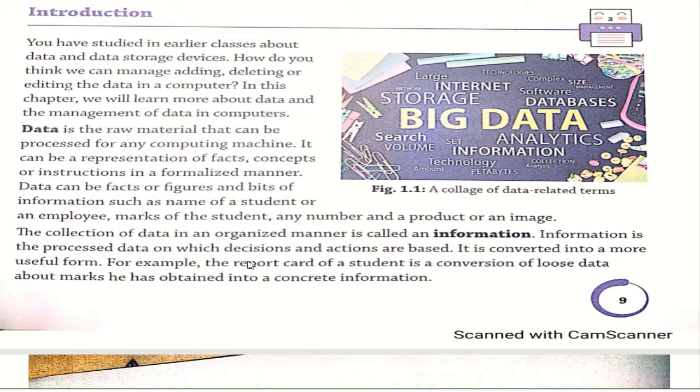Information is processed data on which decisions and actions are based. It is converted into a more useful form. For example, a report card of a student is a conversion of loose data about the marks he has obtained into concrete information. Only the marks of the English subject could be the data, but the whole subject information is known as what? Your information, which comprises English marks, maths marks, Hindi, and social science. All the marks together are known as your whole information.